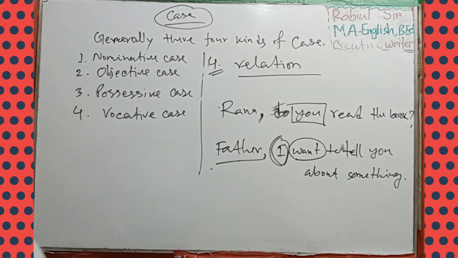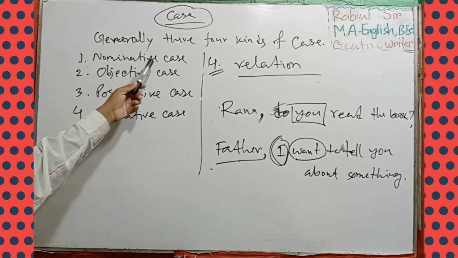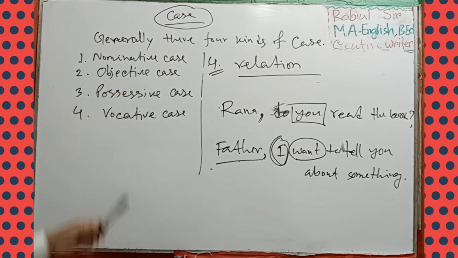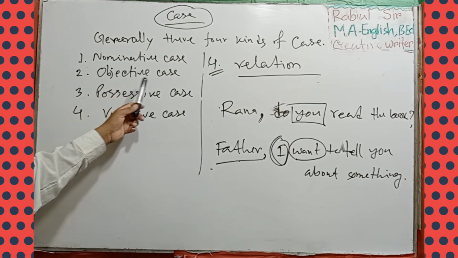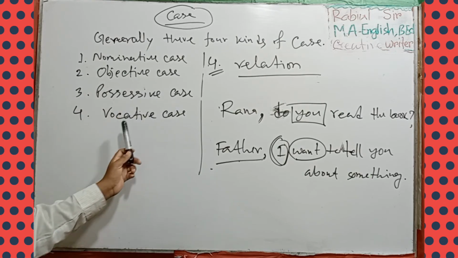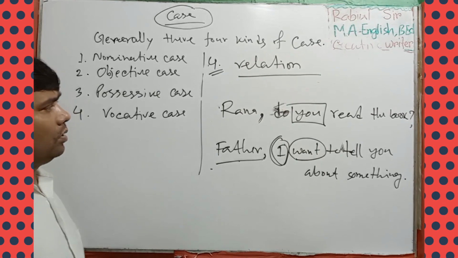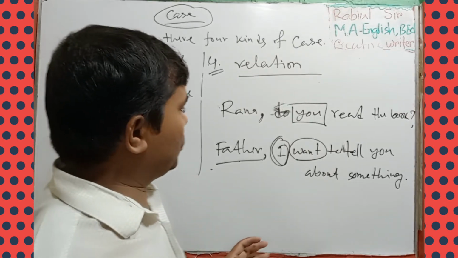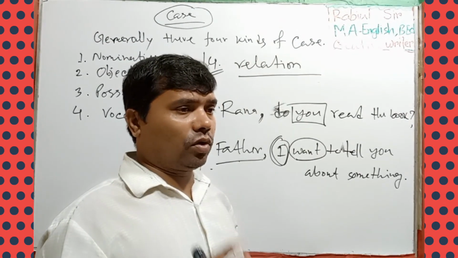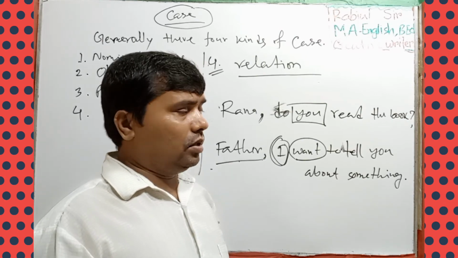Actually, we learned the four kinds of cases very easily: nominative case, objective case, possessive case, vocative case. Are you clear about the four kinds of cases? Yes.